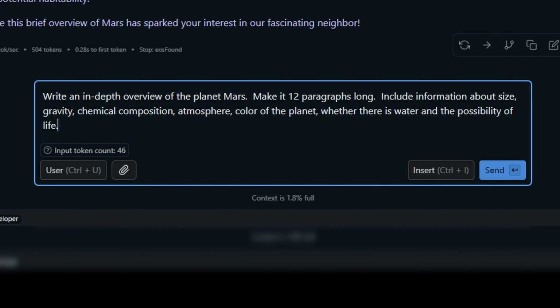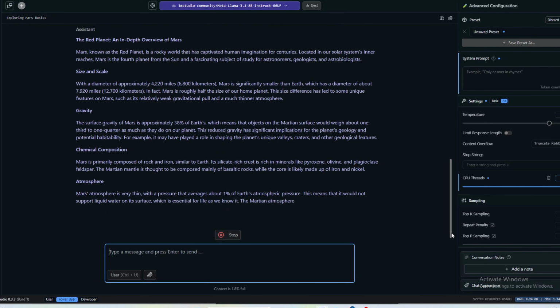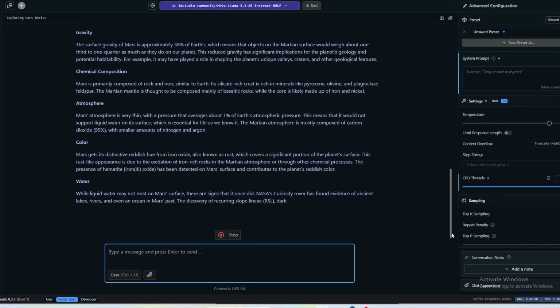You should always specify the desired format of the response, such as a short paragraph or a list. If you want a really long response, I find asking for a paragraph count can help sometimes, such as, write an in-depth overview of the planet Mars. Make it 12 paragraphs long. Include information about size, gravity, chemical composition, atmosphere, color of the planet, whether there's water, and the possibility of life.